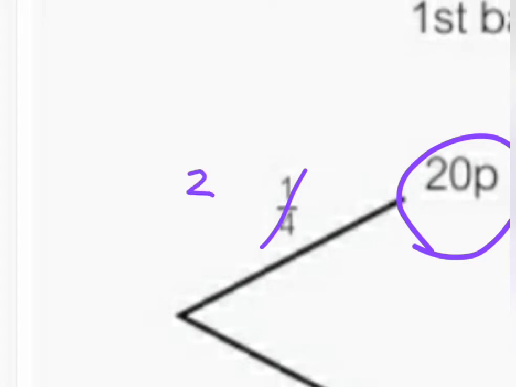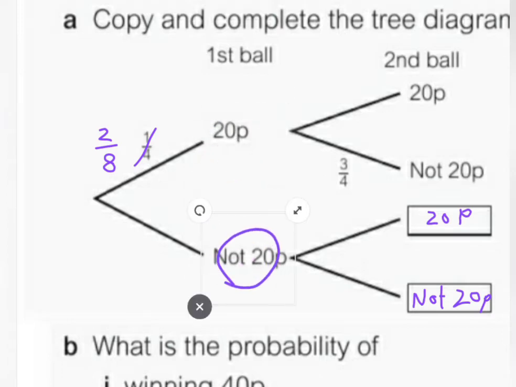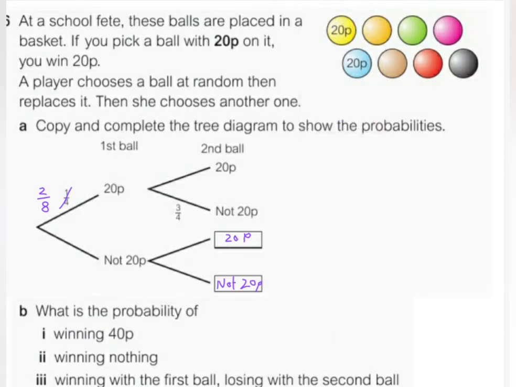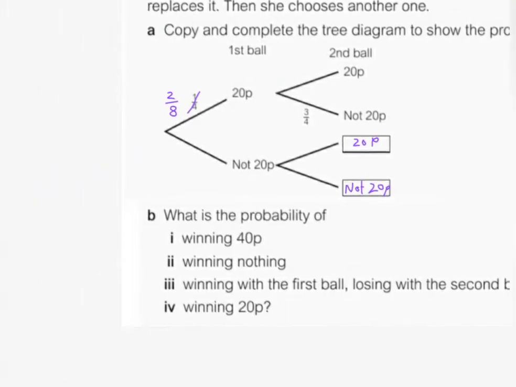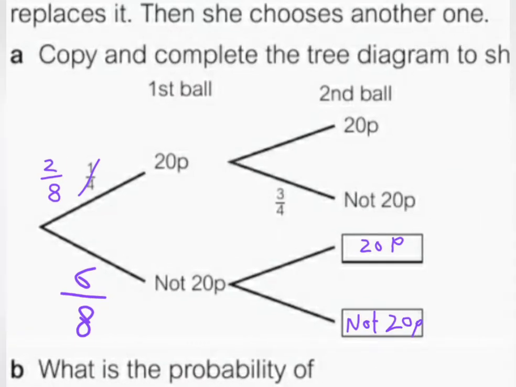And then picking the other one, which is not 20p, is going to be 6 out of 8. So we write 6 out of 8. Same idea here, let's make it with fractions without simplifying, so we don't get confused about the answers.